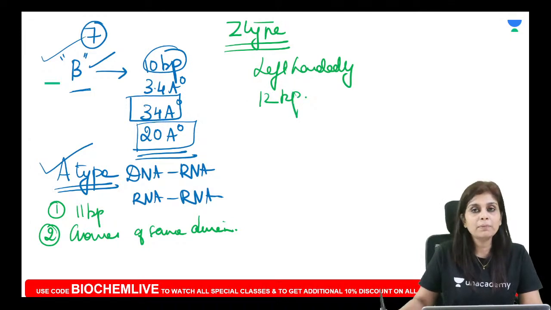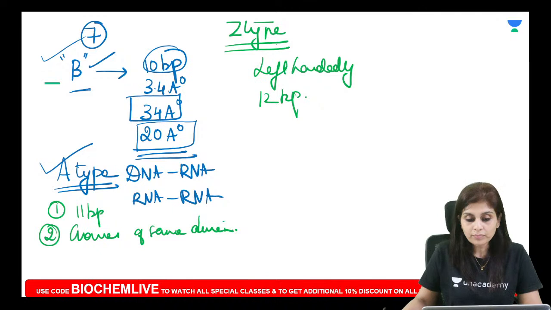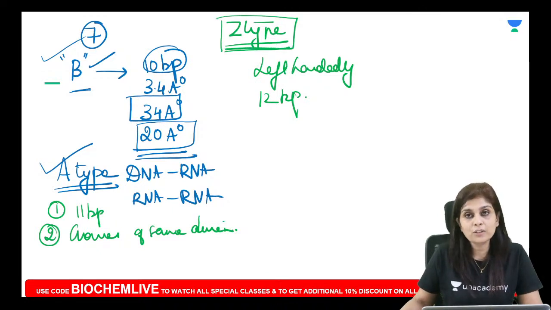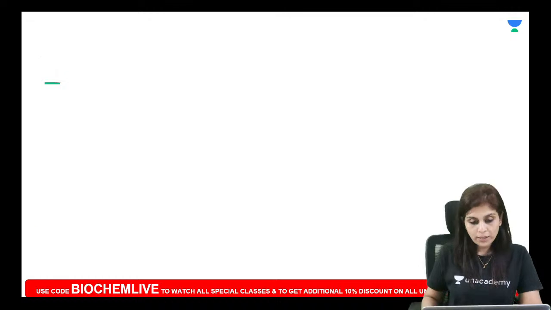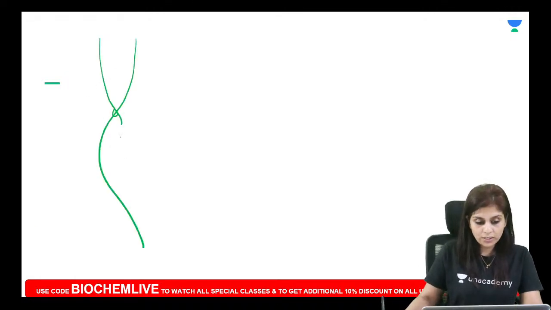In B type 10 base pairing, in A type 11 base pairing, in Z type 12 base pairing. And you find Z type of conformation only in those regions of chromosome which are rich in GC sequences. What is a chromosome? I told you, every chromosome is a double-stranded DNA. So this is a chromosome.